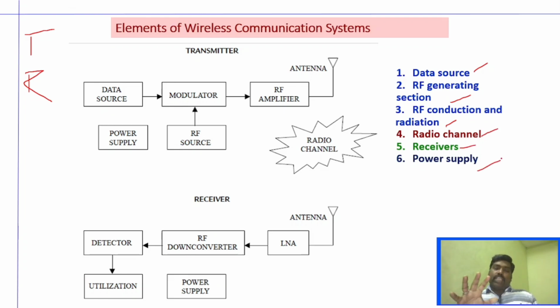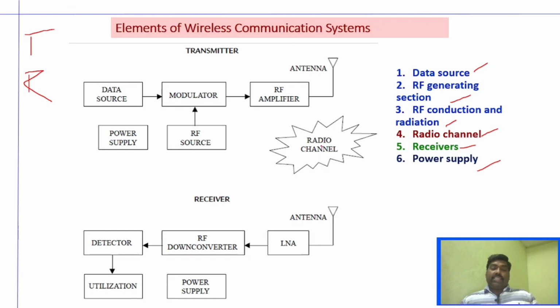I would like to explain everything in detail in this slide, and then I'll go through the slides. The theory part we will go through one by one, but the overall working I will explain in this slide itself. The first thing is data source. A transmitter has a data source, modulator, RF amplifier, RF source, and an antenna.